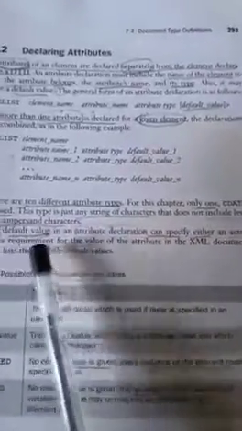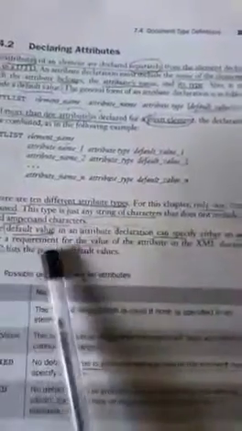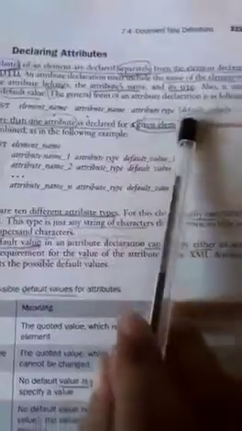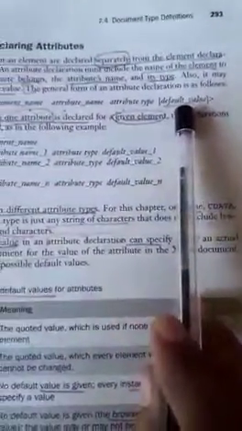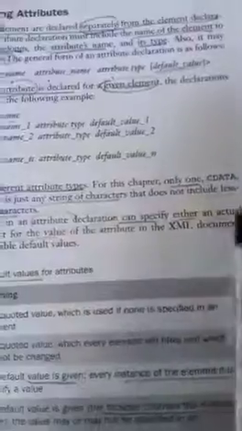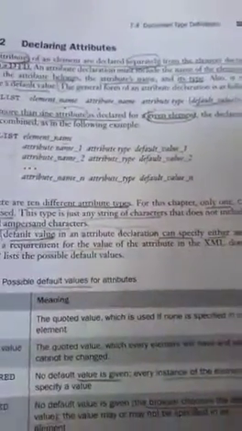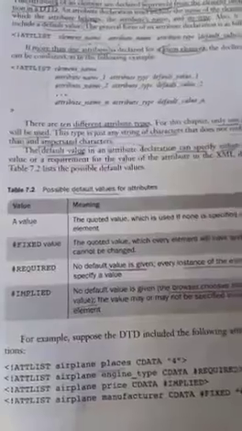The default value in an attribute declaration can specify either an actual value or a requirement for the value of the attribute in the XML document. Here in the syntax, a default value is specified. In this table you can see the possible default values for attributes.